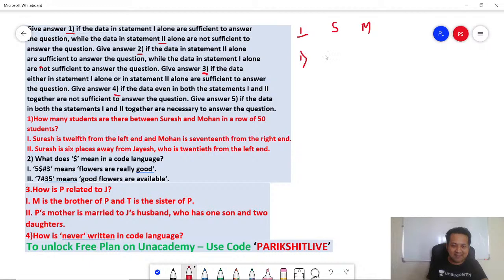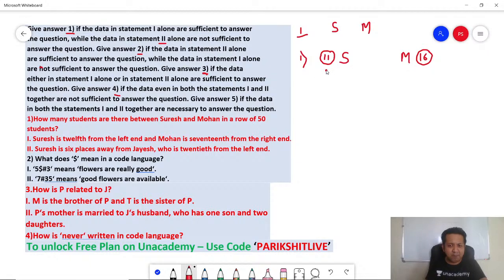So can I say there are 11 students from the left first, and then you have got Suresh. He is the 12th one from the left. And Mohan is 17 from the right end. Meaning, if you count from the right, there are 16 students initially, and then you have got Mohan. Correct? So how many students in between S and M? You can easily figure out.